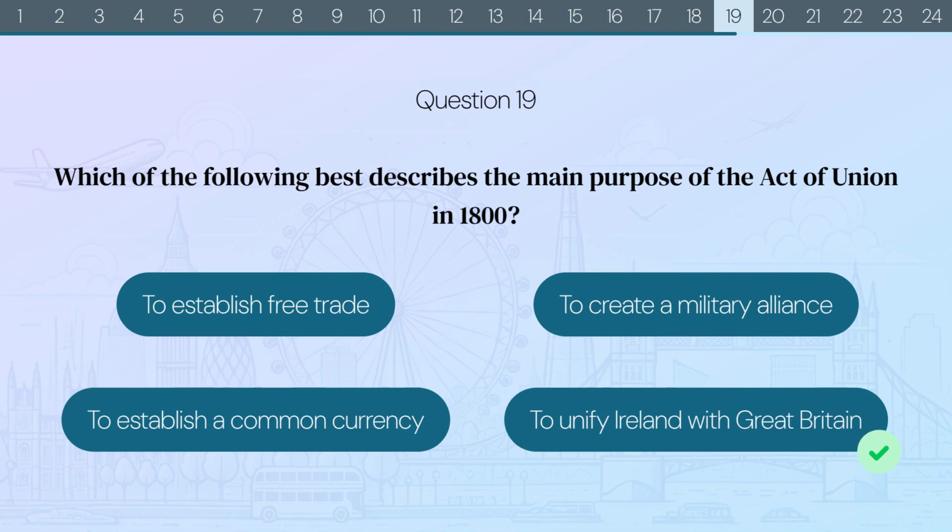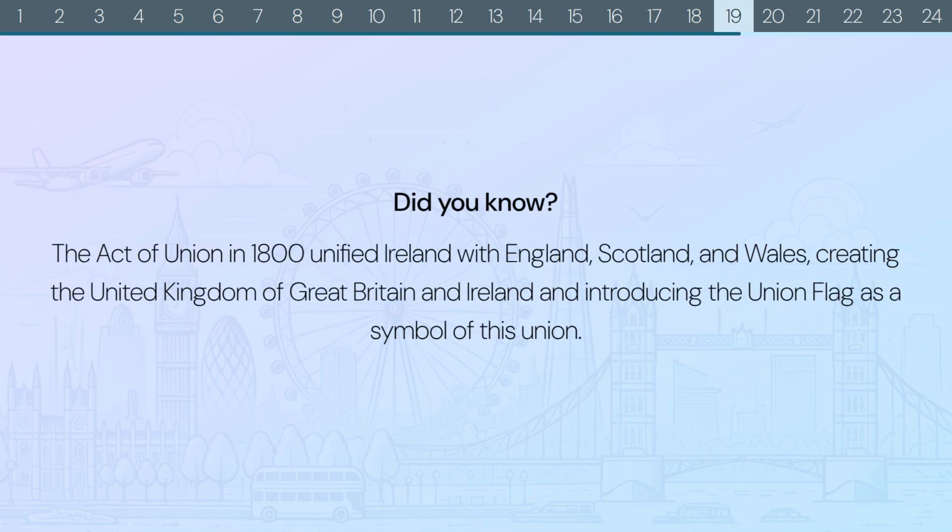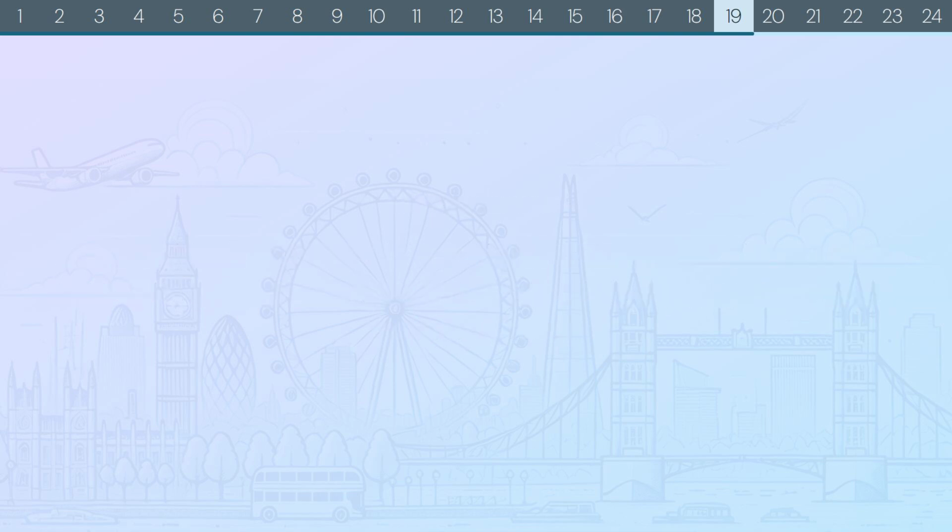The correct answer is to unify Ireland with Great Britain. Did you know? The Act of Union in 1800 unified Ireland with England, Scotland, and Wales, creating the United Kingdom of Great Britain and Ireland, and introducing the Union flag as a symbol of this union.